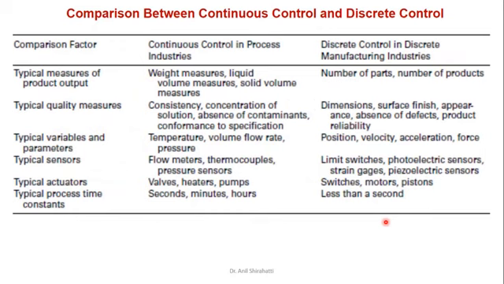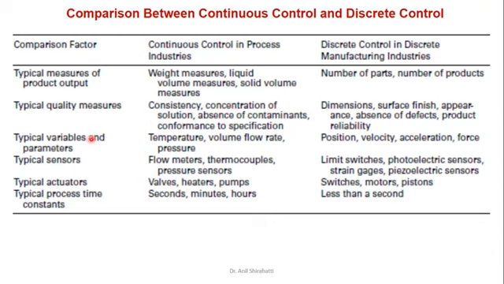Now this slide will give the comparison between continuous control and discrete control. Let's start one by one. The type of measurement of product output, in the case of a process industry, may be weight, liquid, solid, or volume. Here it is the number of parts, number of products. A simple example: how many liters of milk are produced. That comes in the process industry. Here, how many cars are produced. Typical quality measures here are dimension and surface roughness. Here it is the consistency, the fat level in the milk.